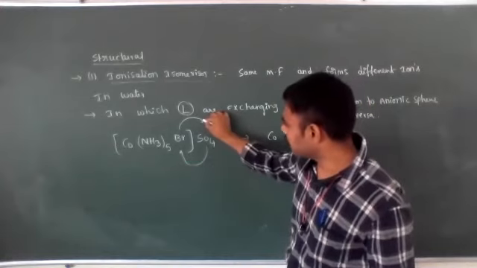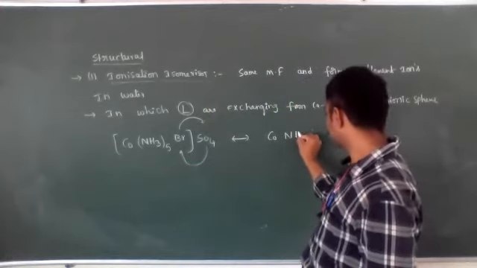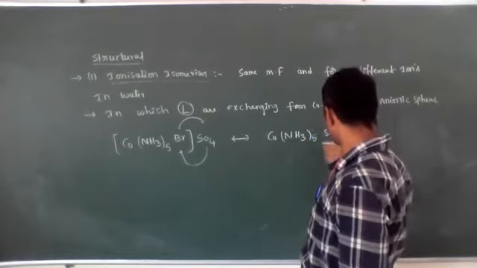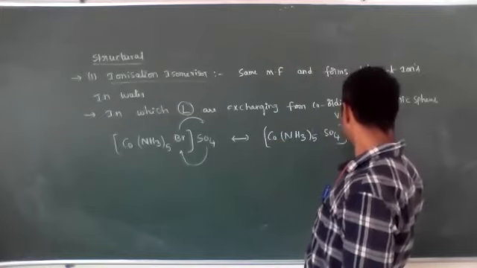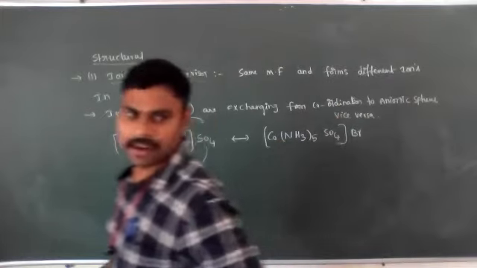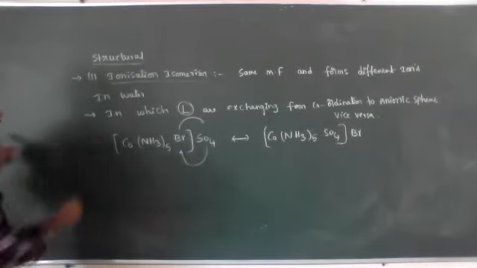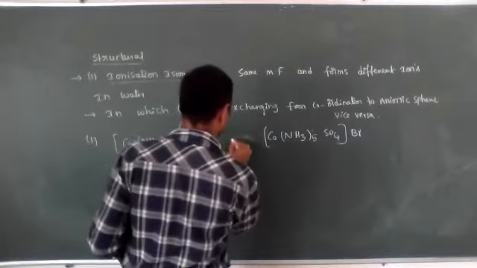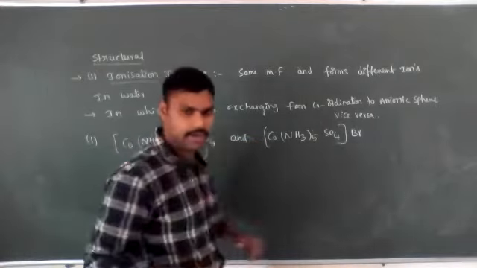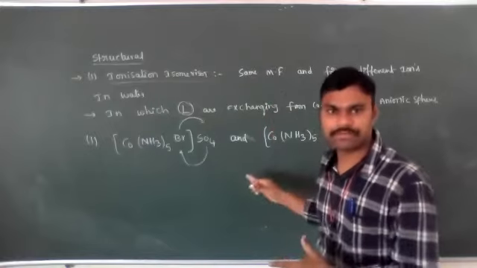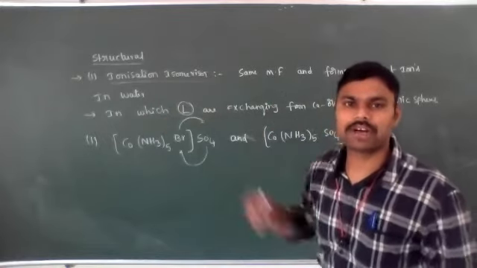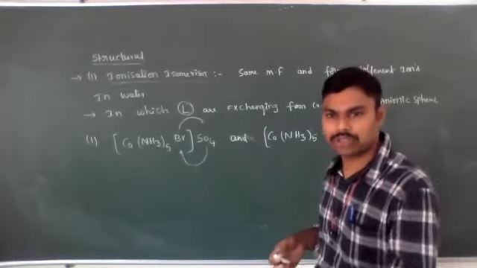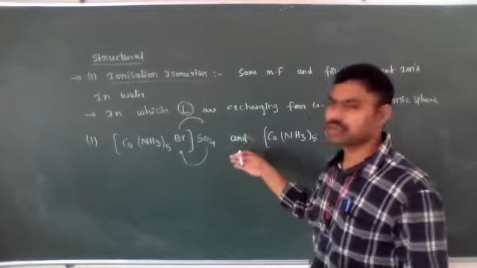Now the other isomer, you write [Co(NH3)5SO4]Br. An example like this they will give in NEET and JEE examinations, with both formulas. They ask whether they belong to ionization isomers, linkage isomers, coordination isomers or hydrated isomers.